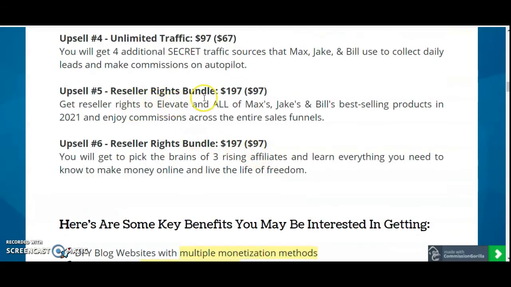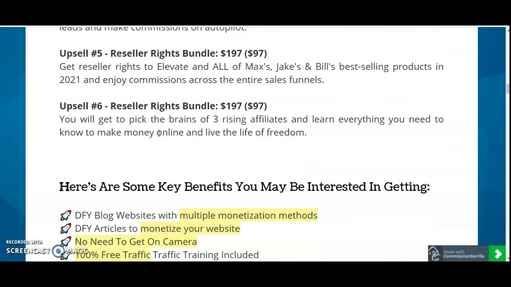And upsell number five, reseller rights bundle. Get reseller rights to Elevate and all of Max, Jake, and Bill's best selling products in 2021 and enjoy commissions across the entire sales funnel. And upsell number six, you will get to pick the brains of three rising affiliates and learn everything you need to know to make money online and live the life of freedom.